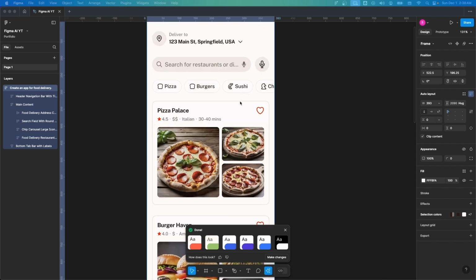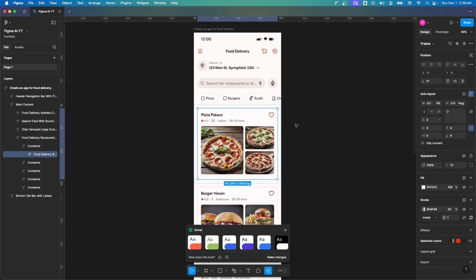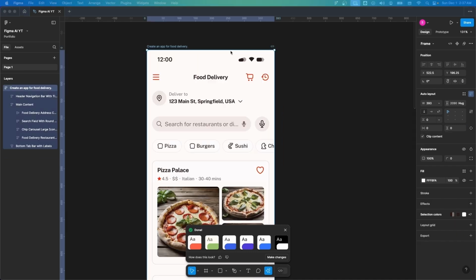For example, first thing I noticed is that even though it used a component library to create these designs, weirdly it does not have any components. So if I were to choose this card, which I would expect to be a component, not a regular frame, but it's not a component, it's just a frame. I mean, I understand it's in beta, but it's kind of the very minimum thing that they should have added. But let's put a pin in that and talk about something else that is happening here.